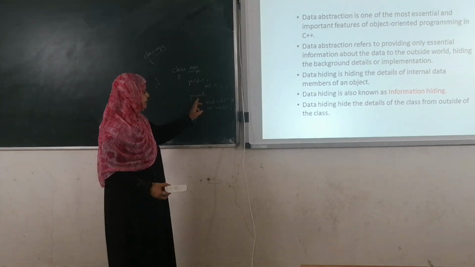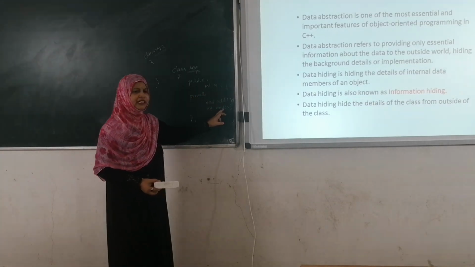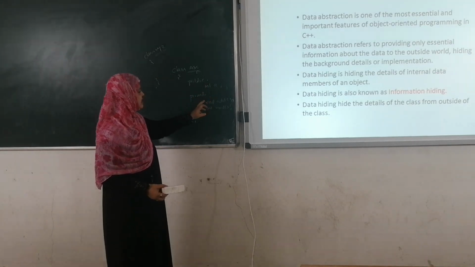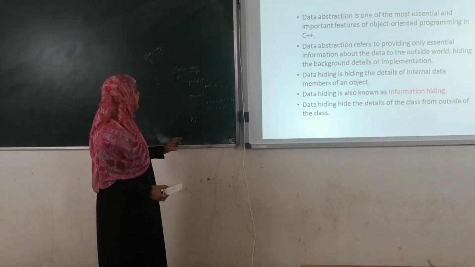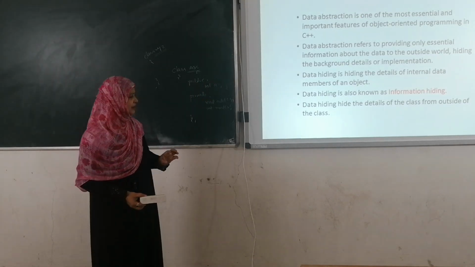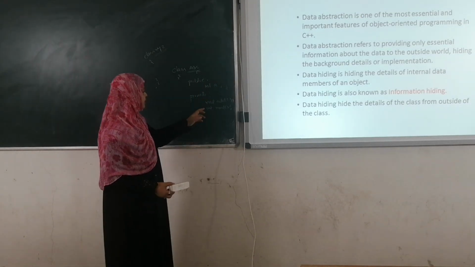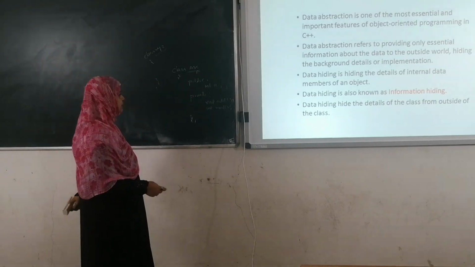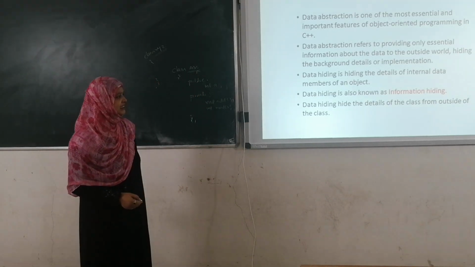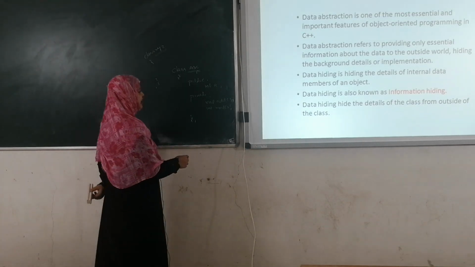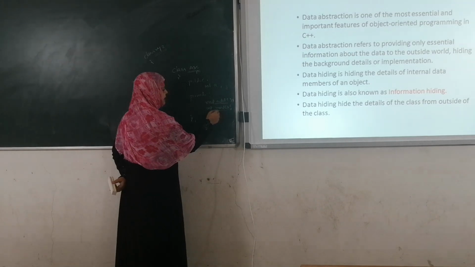Here public int a, private void add and int multiplication. These two are private functions, and int a is public. Anyone can access the variable a, whereas add and multiplication can be accessed only by class ABC. Data hiding means we are hiding the internal data members, add and multiplication.